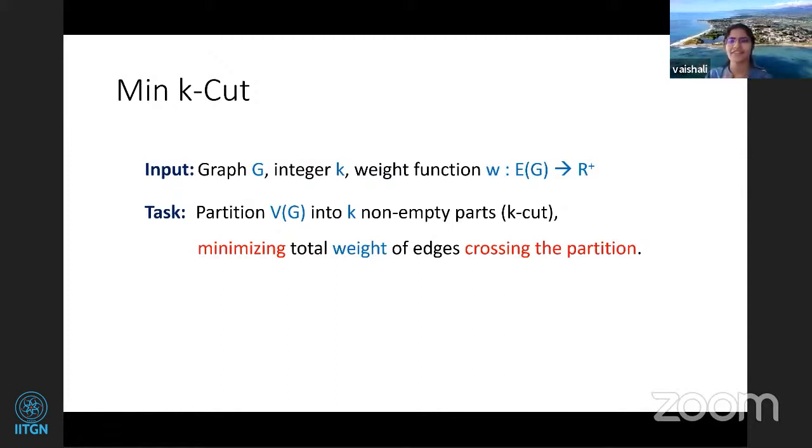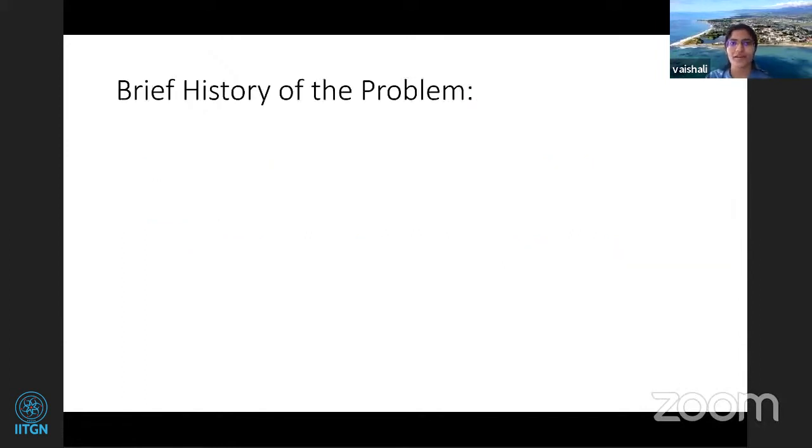And if this graph is unweighted, then the goal is just to minimize the number of edges that cross the partition. And now if K is equal to 2 and the graph is unweighted, this is just the normal min cut problem.